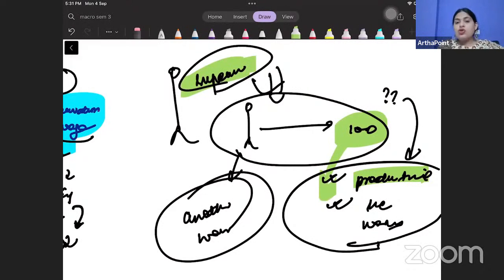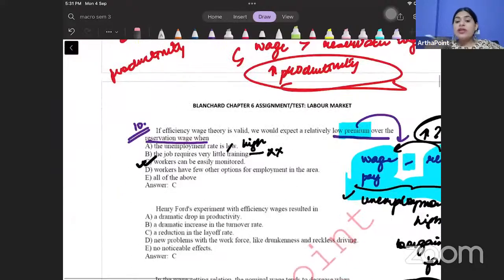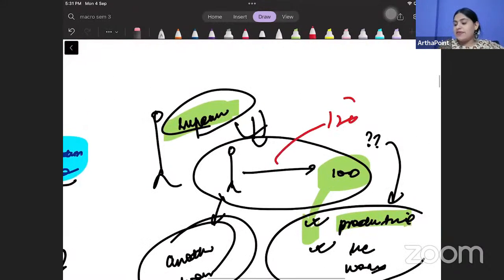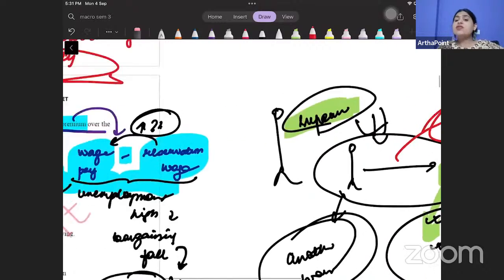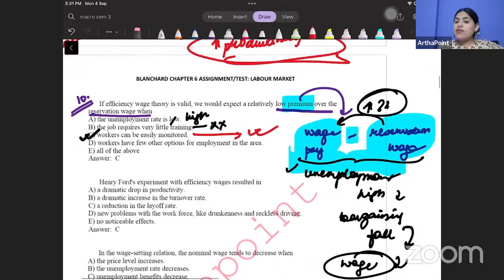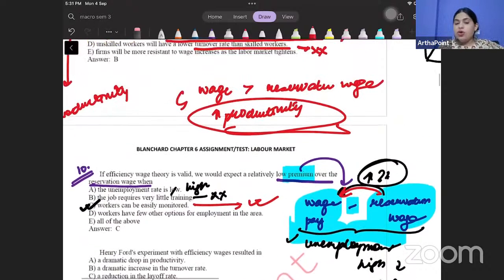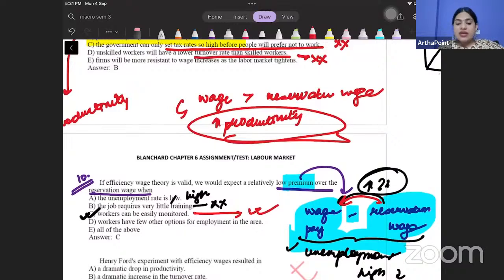Are you getting it? So if you can easily monitor people, है ना, if workers can be easily monitored, then आप शायद 120 rupees देकर ही उससे hard work सारा करवा सकते हो, 150 तक जाने की जरूरत नहीं पड़ेगी. So you will not have to pay a wage very high above the reservation wage. You can pay a little less also. Is that clear? So beta, these are the first 10 questions of your assignment.